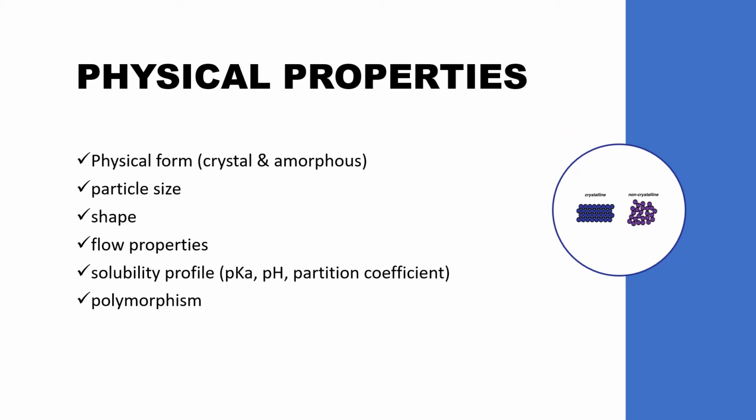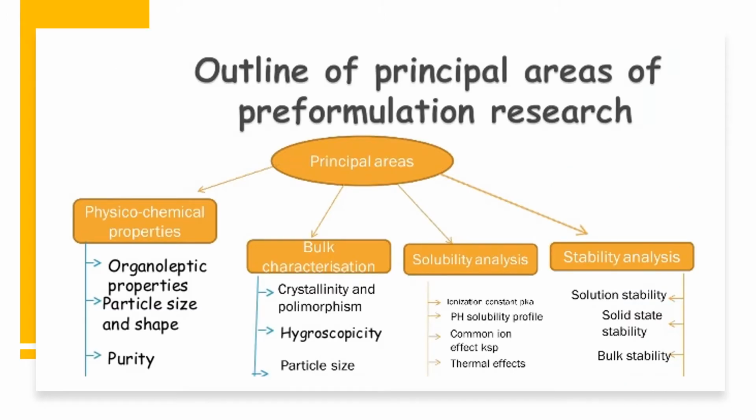When we talk about the physical properties analysis of any drug substance, we need to undergo the pre-formulation studies of these factors. The first is the physical form, which can either be crystal or the amorphous form, or the particle size, or the shape, or the flow properties, or the solubility profiles, that is pKa, pH, and the partition coefficient, and the polymorphisms. We are going to discuss in detail the crystal and the amorphous property evaluation of a drug substance. So let us first try to understand the outline of the physical principal areas of pre-formulation research.